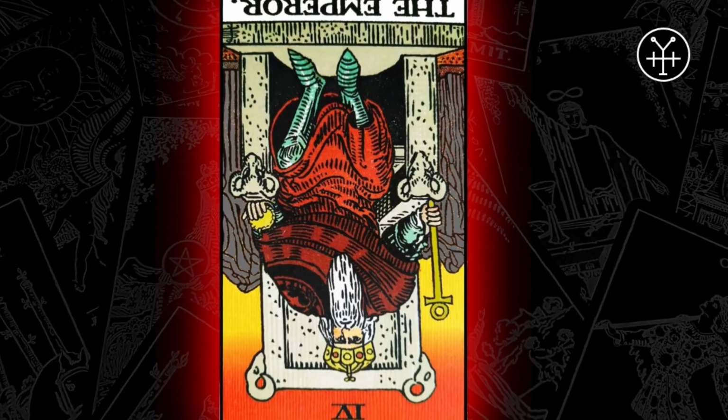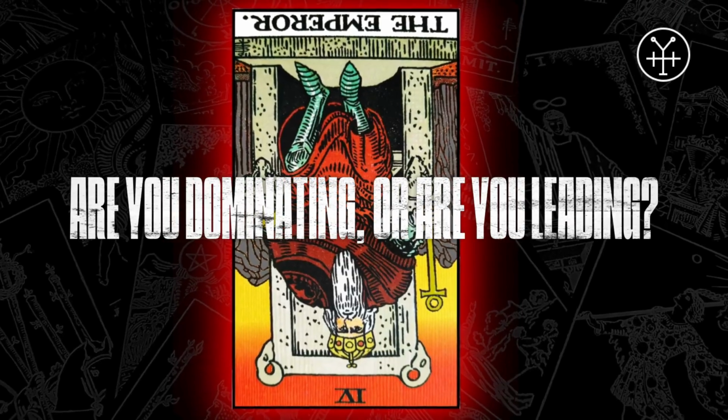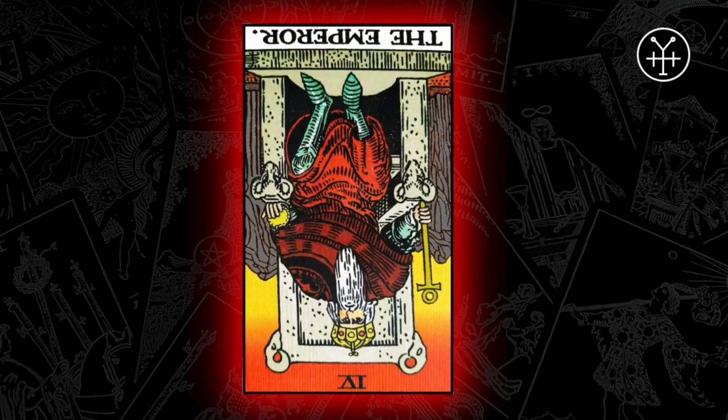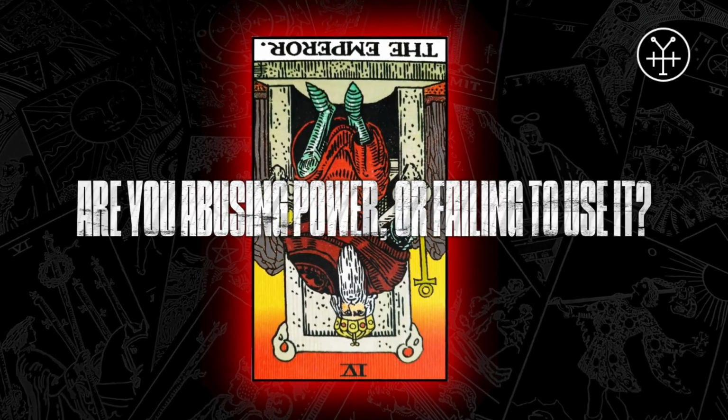The reversed Emperor asks, are you dominating or leading? Are you too rigid or too weak? Are you abusing power or failing to use it? And this is exactly what we see in Gladiator.